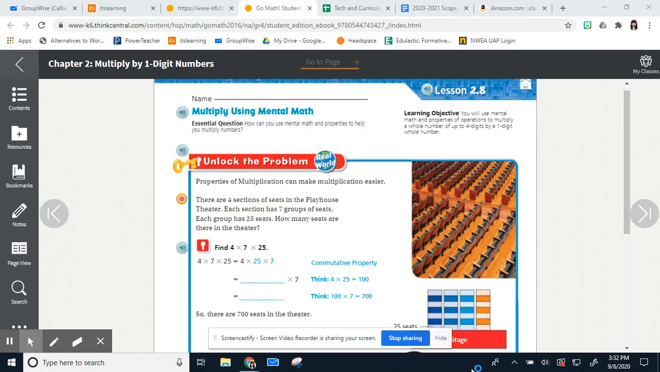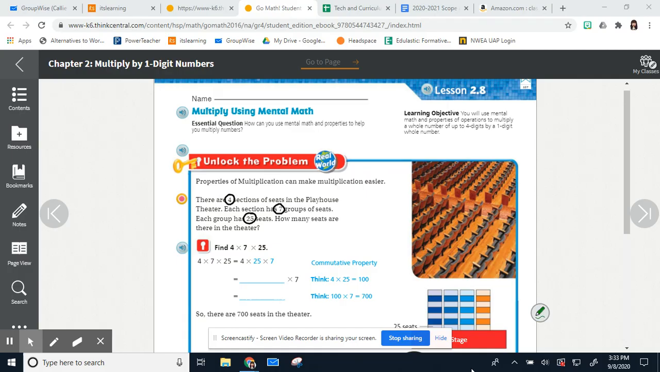We are going to be talking about properties of multiplication a little bit. Quick review: we have commutative, which is just think switch, and then we have associative, think parentheses. Okay, so we are looking at the word problem here. There are 4 sections of seats in the Playhouse Theater. Each section has 7 groups of seats. So I'm going to start circling my numbers. Each group has 25 seats. How many seats are there in the theater?